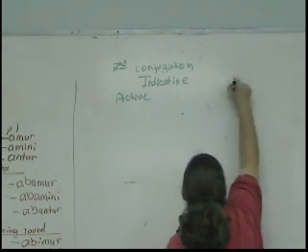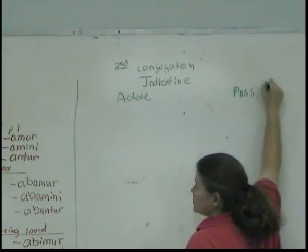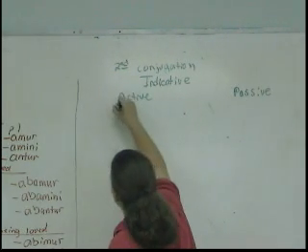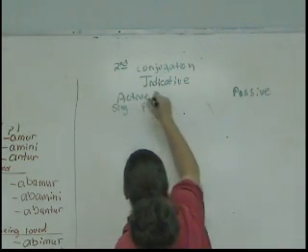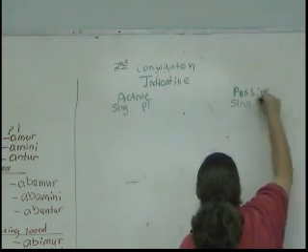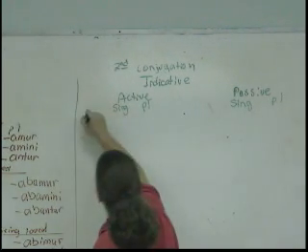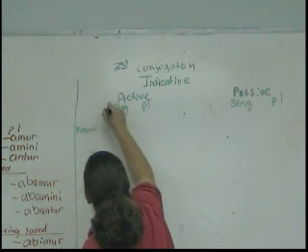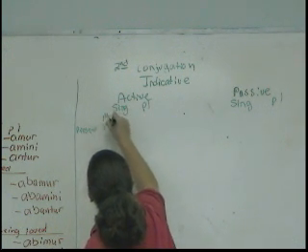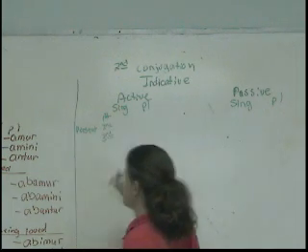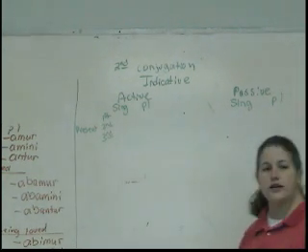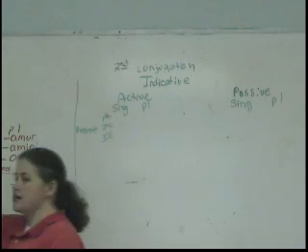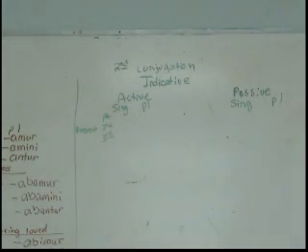We have active and passive. Singular, plural. Singular, plural. This will be present. First person, second person, third person. And I'm not going to put the example translations on this one because the examples will be the same.